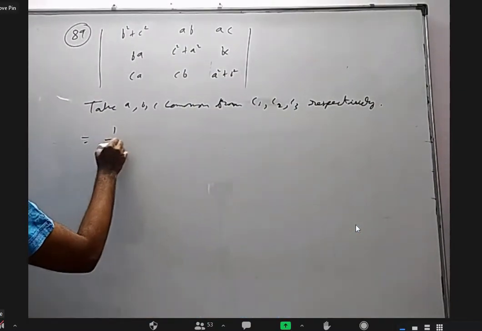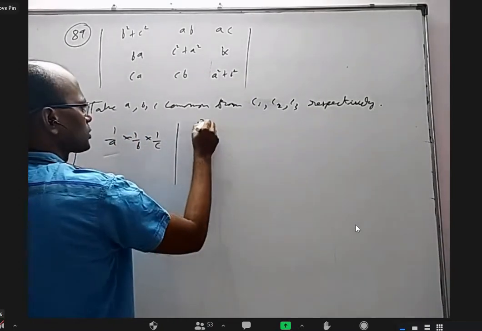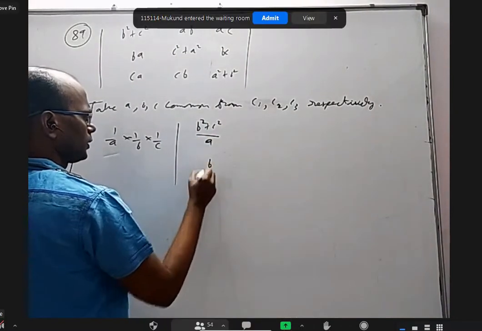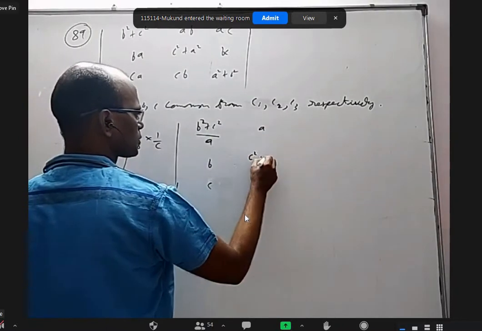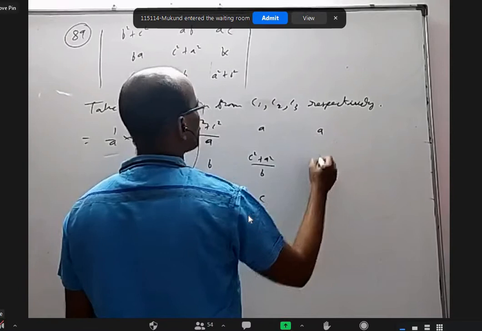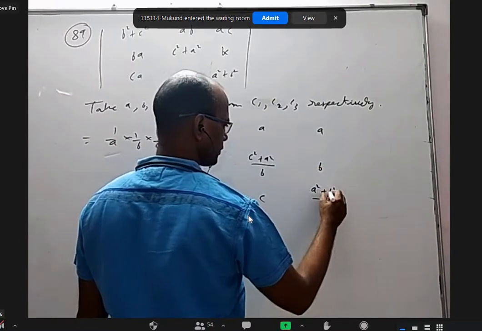So I'll get 1 by A into 1 by B into 1 by C. B square plus C square by A, B, C. And you take B common, A, C square plus A square by B. Let take C common, A, B, A square plus B square by C.